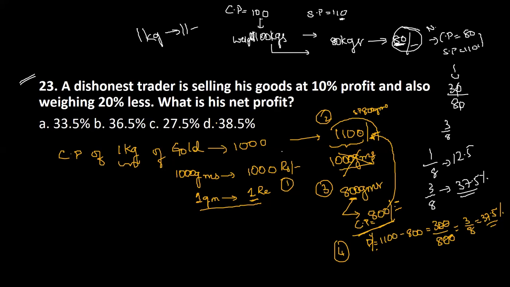Or if you still want to be very sure about it, if you need any more explanation or confirmation, you can do one more thing. You can say okay, 800 grams he is selling for 1100 rupees. You can find out how much he sells the 1000 grams for. After that, you can take the percentage on this final price. Then you can find out what is the profit percentage. You can do that one also.